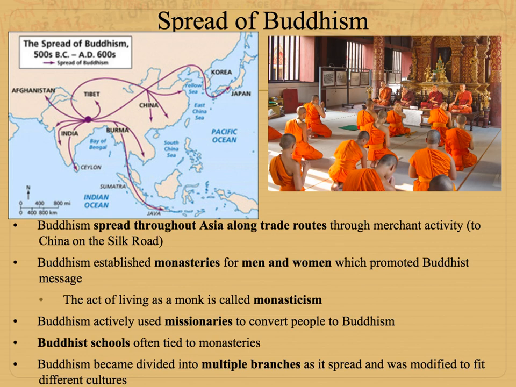So the monasteries helped spread Buddhism because they would open schools and do activities and teaching with the people in the area and spread Buddhism that way. Buddhism also actively used missionaries to try to convert people to Buddhism, so that's different than Hinduism, which doesn't really seek to actively convert people. And Buddhism became separated into different sects or branches as it spread, because when religions move to new places, people kind of mesh them with their already existing beliefs, and so that naturally changes religion.